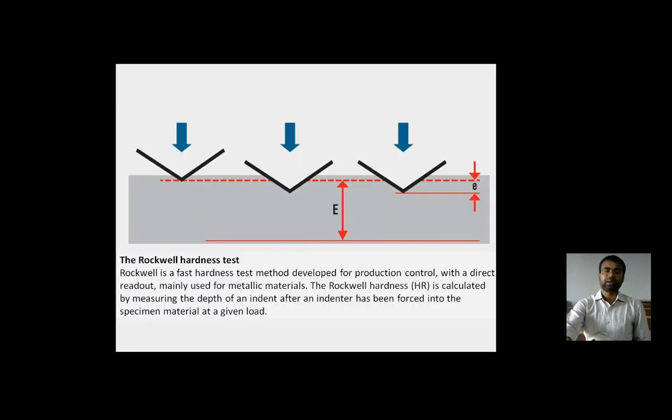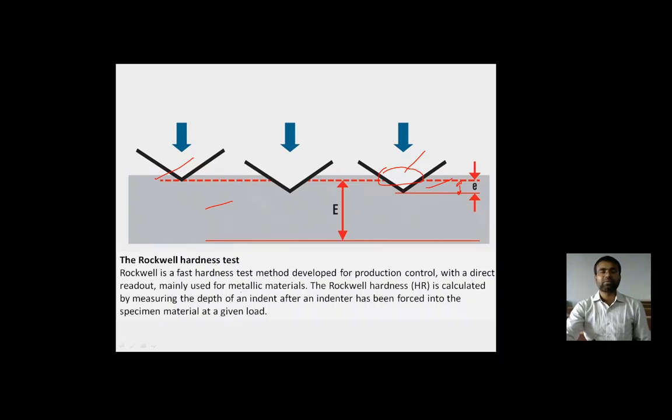This is the figure, and that is how the indentation is taking place. The difference from the minor load to the major load is the shift in the indentation in the material, and that is how the indentation is identified, by measuring the depth inside the material.